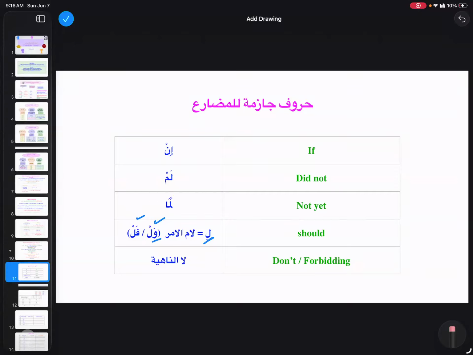Or you can just say lamul amr. In, lam, lamma, lamul amr. And when you say lamul amr, you need to remember wal and fal, right? And then la nahiya.